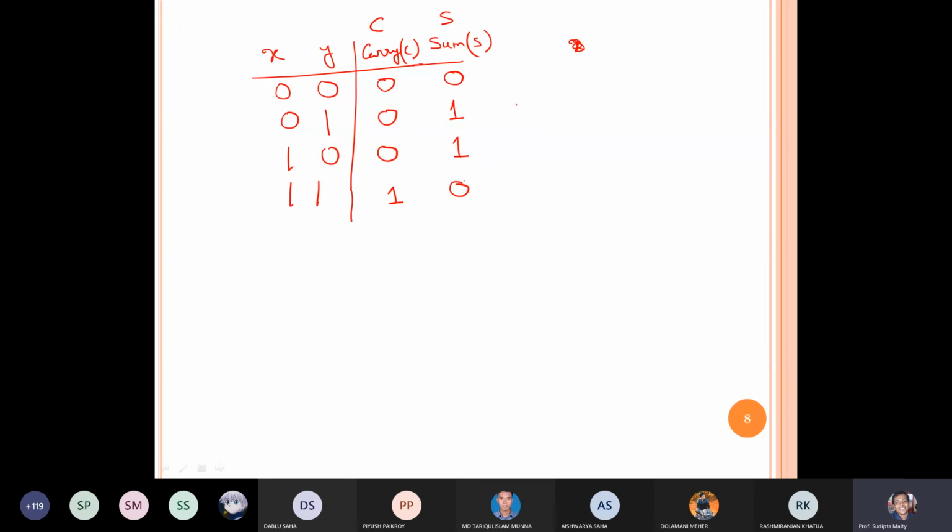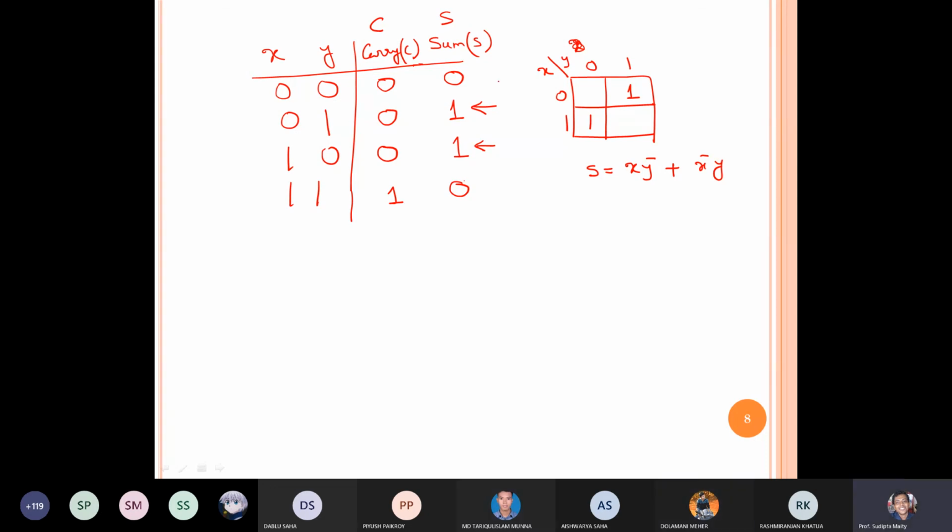Now suppose I want to simplify the circuit. Here I want to use the K-map. Always use the K-map, because although the circuit is simple, it will be easy. So here I am writing X, here Y. The K-map for S. 0, 1, 0, 1. Focus over here. Here it is 1, focus over here, 1, 0, 1. So I can write the solution in this form: X Y bar plus X bar Y. Yes or no? S can be written in this way.